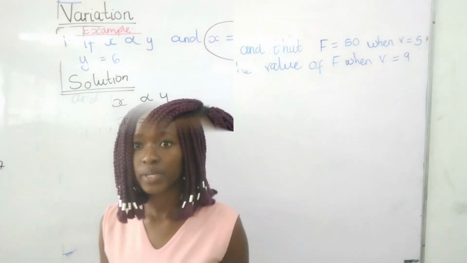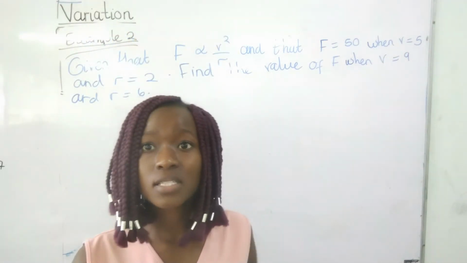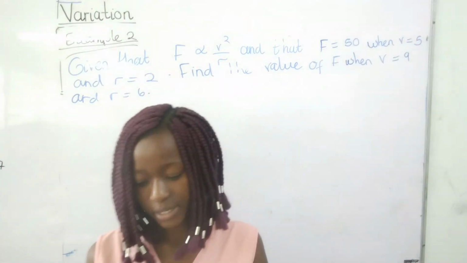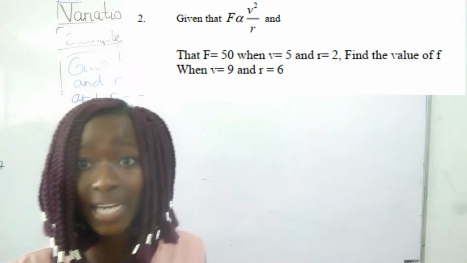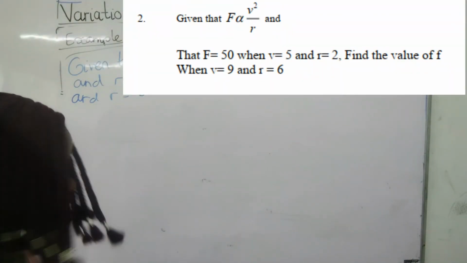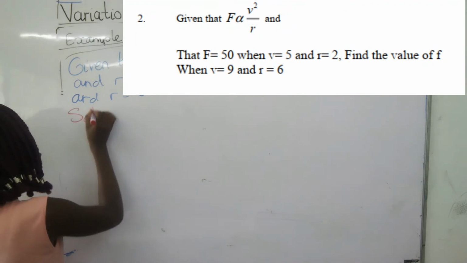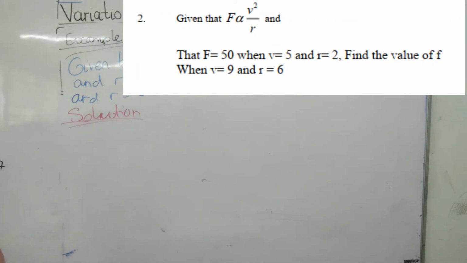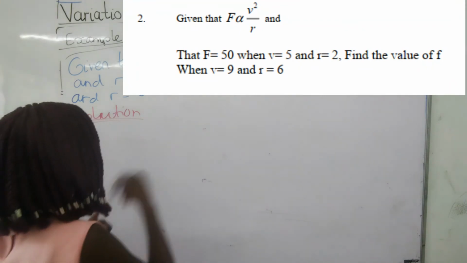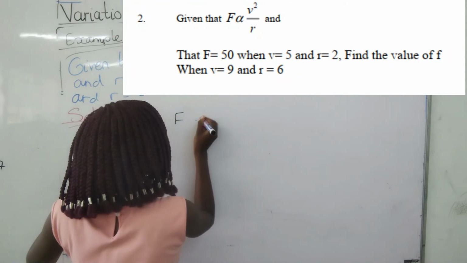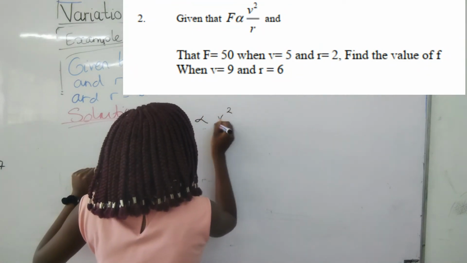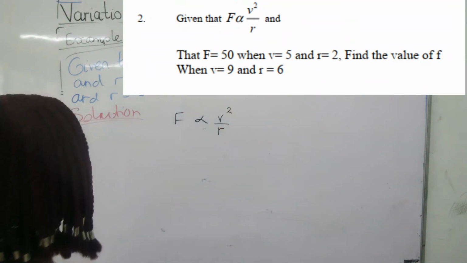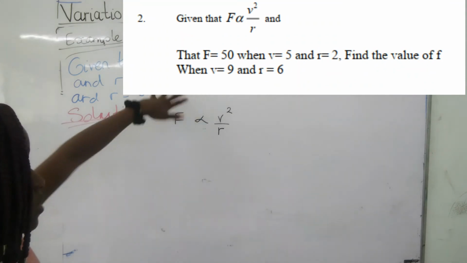Okay, ladies and gentlemen, this is another question, but this one involves inverse variation. I'm just showing you how it's done. So for this part, the solution: given that f is proportional to v squared over r, and that f is 50 when v is 5 and r is 2. We are going to start with the first part, right?